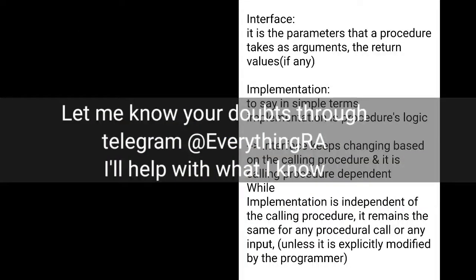Yeah, so that's about procedures, procedure calling and parameter passing. You can support me by sharing the link to this video to anyone who needs it, to anyone who has doubt in these concepts. By the way, on a side note, the concepts of parameter passing and function call or procedure call are important even from a programming point of view. Almost all major programming languages support function call and parameter passing.